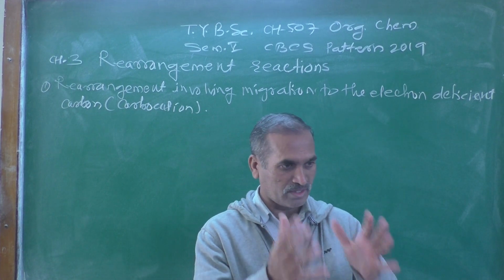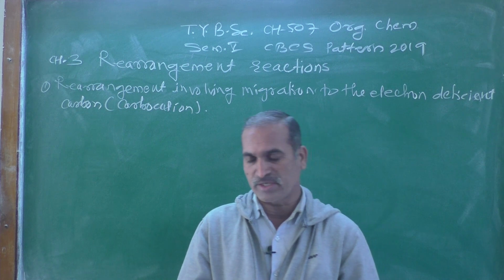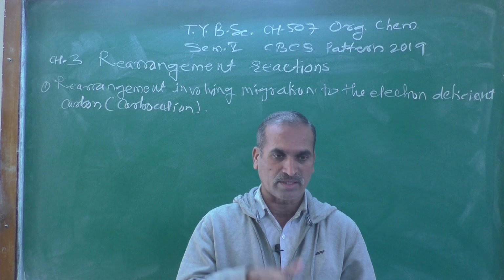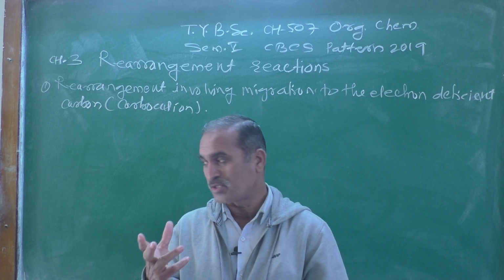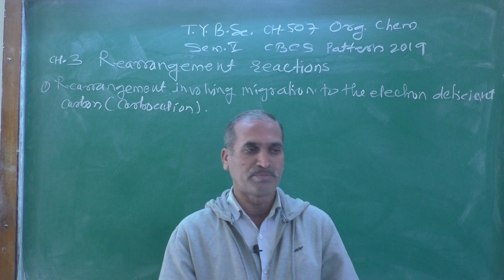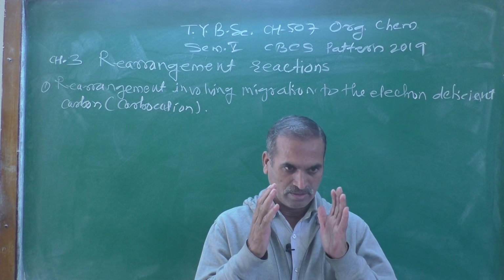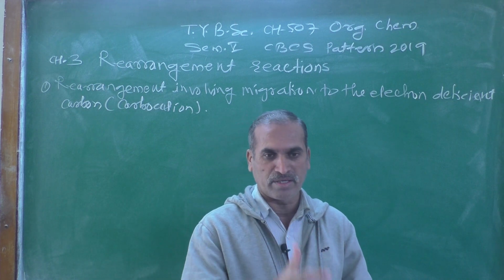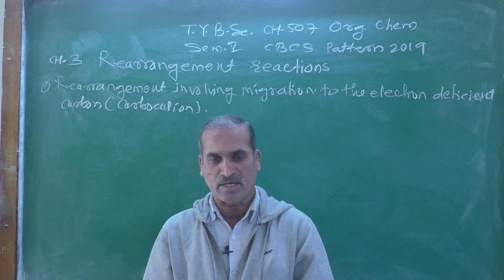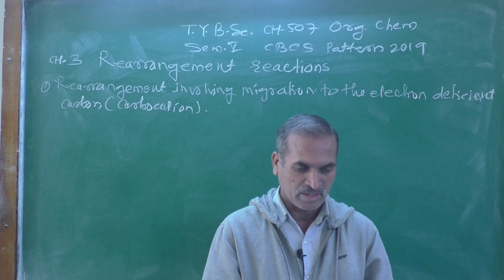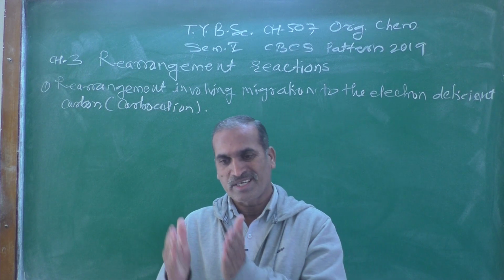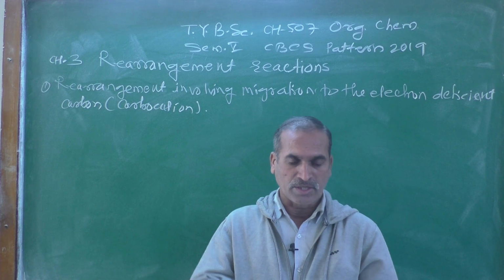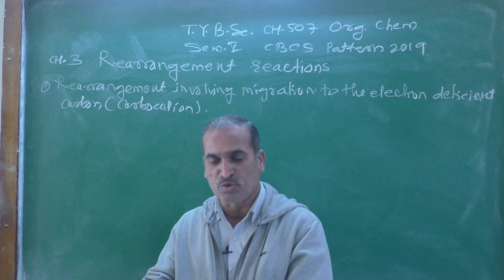While studying a rearrangement reaction, what are the important aspects? Mainly two important points matter: number one is the mechanism and number two is the stereochemistry. Mechanism means the step by step description of the events taking place during the reaction.